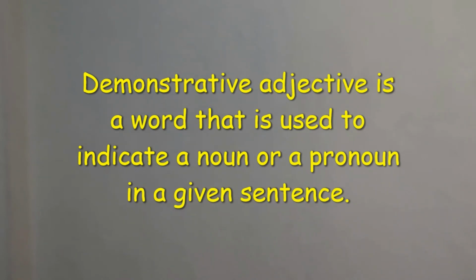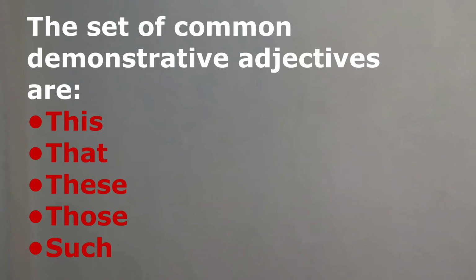When you identify demonstrative adjectives, the reader will get to know which words you want to talk about. The common demonstrative adjectives are this, that, these, those, such.